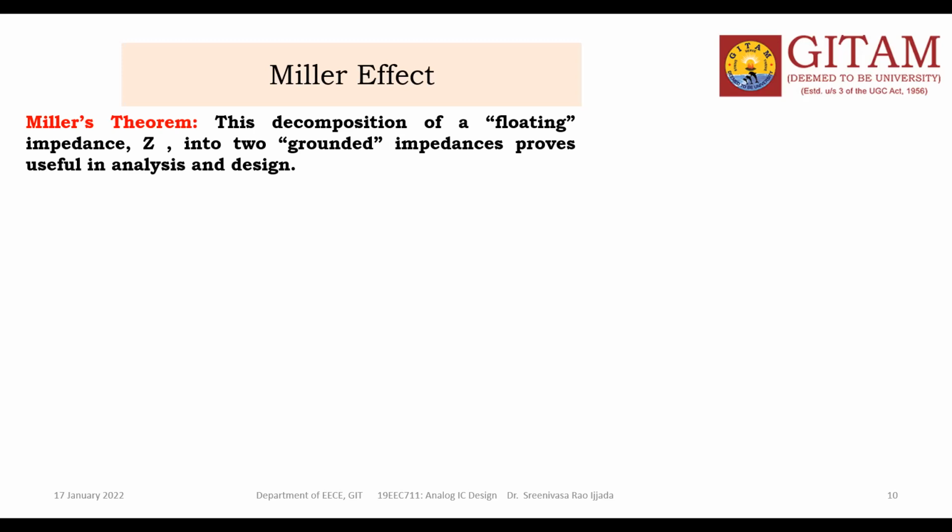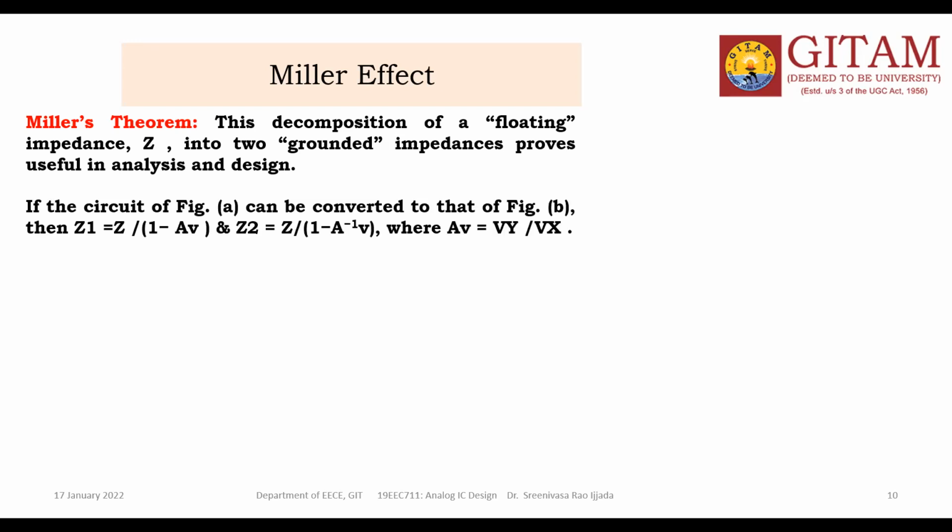So here Z is the floating impedance. That Z we need to decompose into two parts, Z1 and Z2, so that Z1 has a ground and Z2 has a ground. That is called the Miller theorem. By doing this, you can have a simple small signal circuit. What is the Z1 value? What is the Z2 value? Suppose the Z1 value is Z by 1 minus AV, and Z2 is Z by 1 minus 1 by AV.